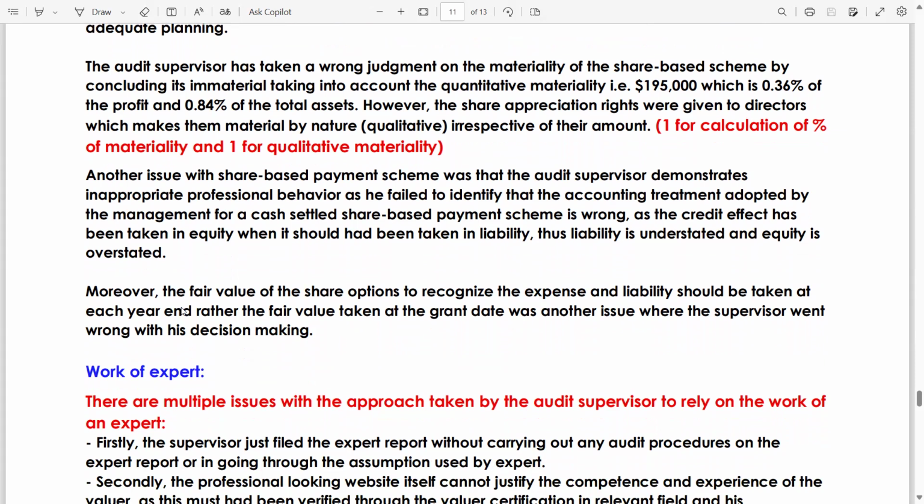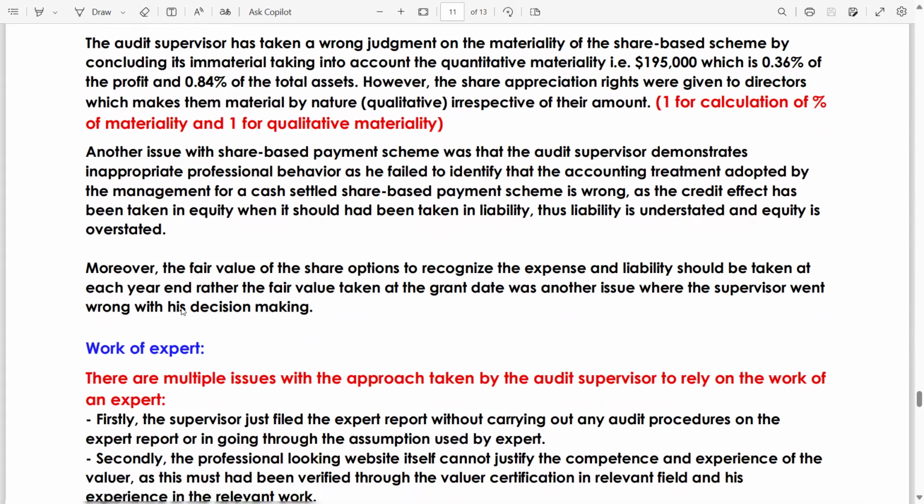Moreover, the fair value of the share options to recognize the expense and liability should be taken at year end rather than the fair value at grant date. This was another issue where the supervisor went wrong with his decision making.